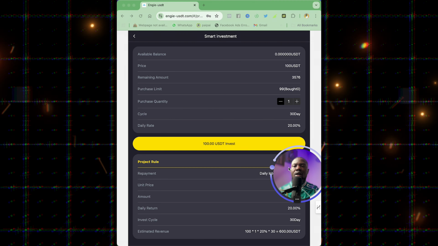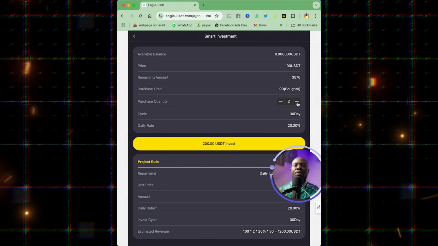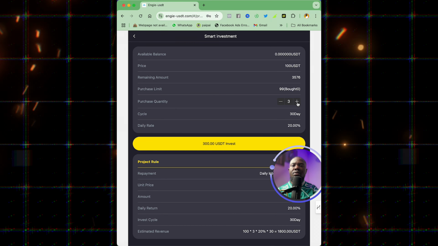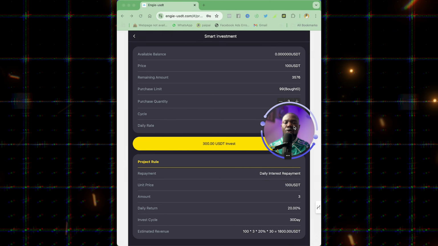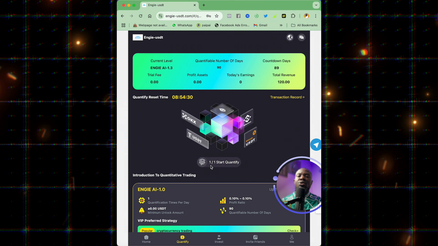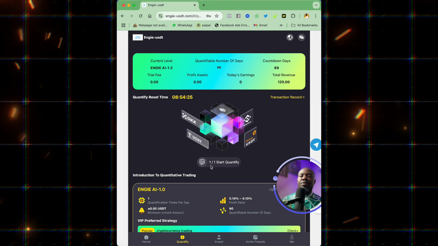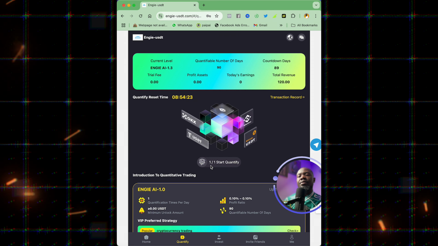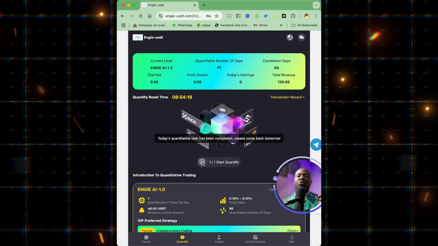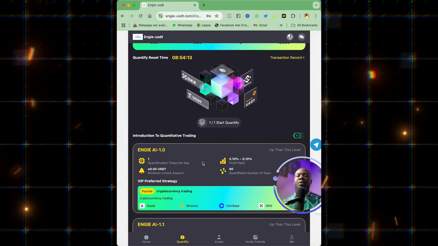Right, so let us go back. You can choose how many. Let's say for instance you want to go to this plan, you can choose how many of it. Maybe you want to invest $200 or $300, any amount of your choice. When you click on quantity, this is where you are going to be performing your daily tasks in order to claim the amount of money you are accumulating on this platform every 24 hours. So you are going to click on this button that looks like a fingerprint to do your quantify. Right, that is where you are going to be claiming.